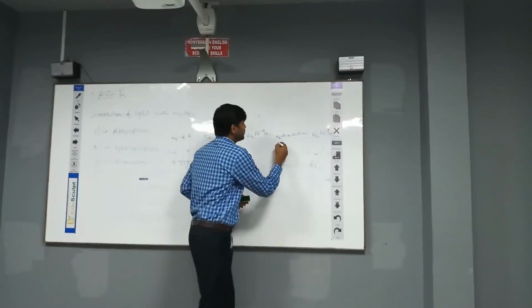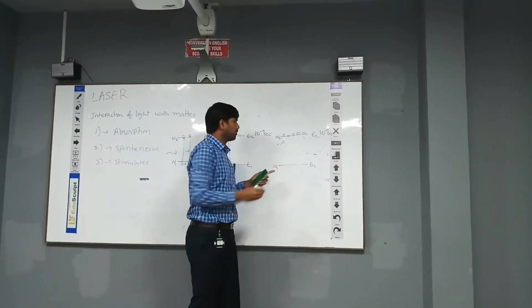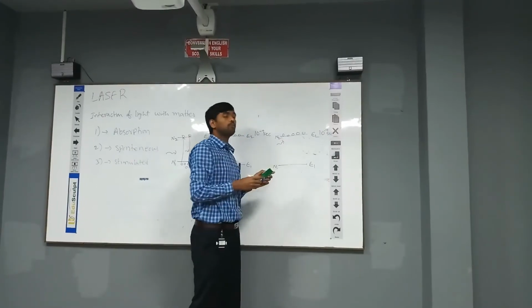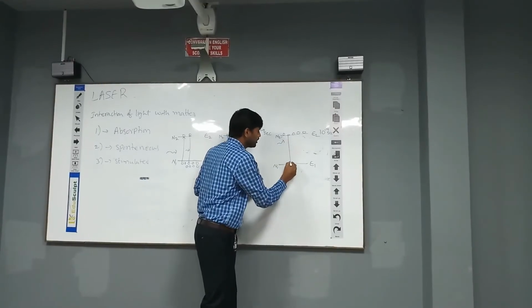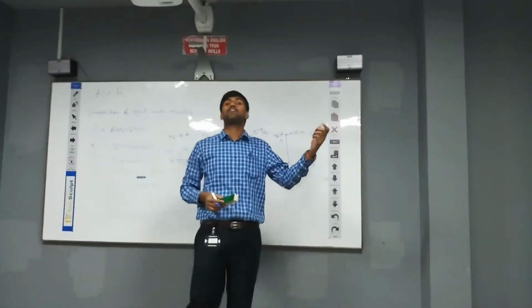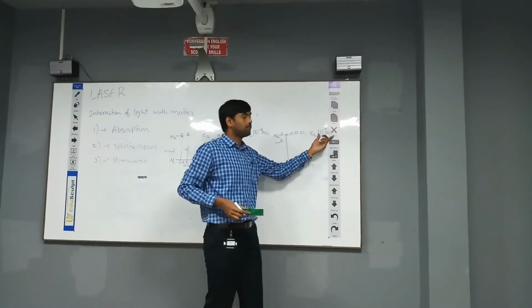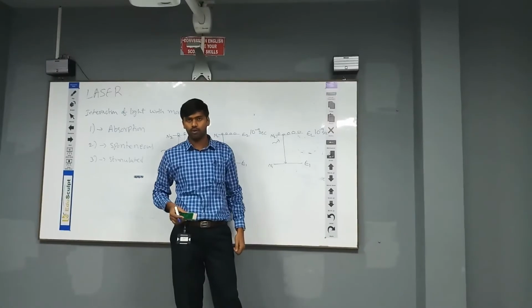Now these atoms do not come back by themselves, but with the collision of one more external photon with the excited atom, they come back to the ground state. This process takes place within the lifetime of the excited atom. That process is called the stimulated emission process.